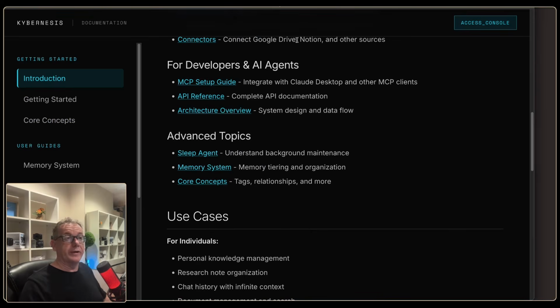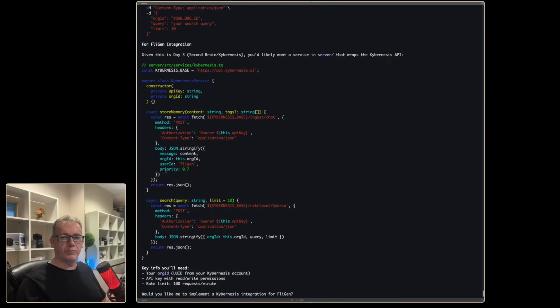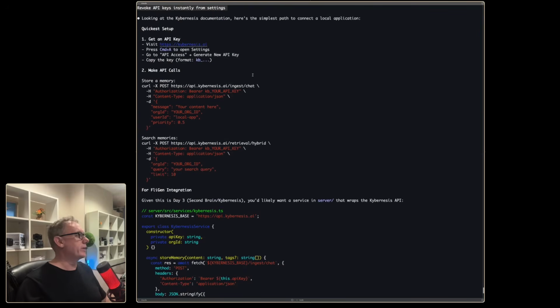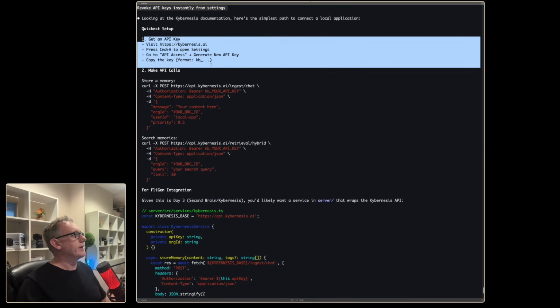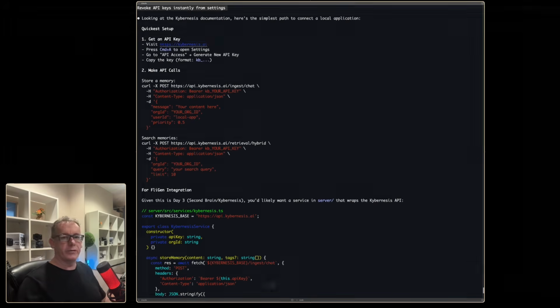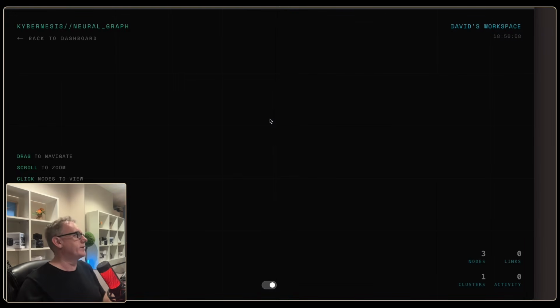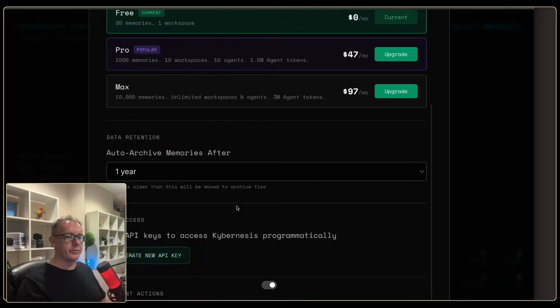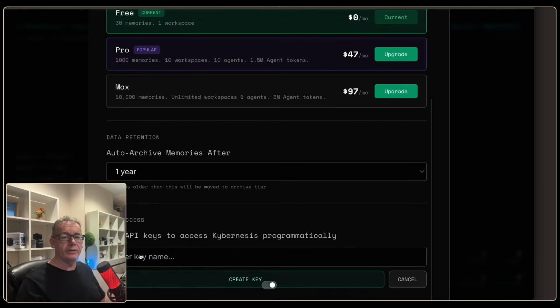So I think what we're going to need to do is absorb some of this documentation into Claude Code. It's read all that documentation I gave it, and I think the main area we've got to start with is just getting ourselves a key. So we'll go over to the application. I think it said to press Command A, and it did. And that brings us to my user profile. And if we scroll down, there's an area where we can generate a new API key. So we'll just press that.